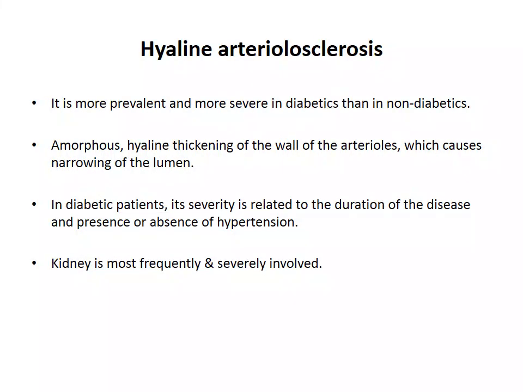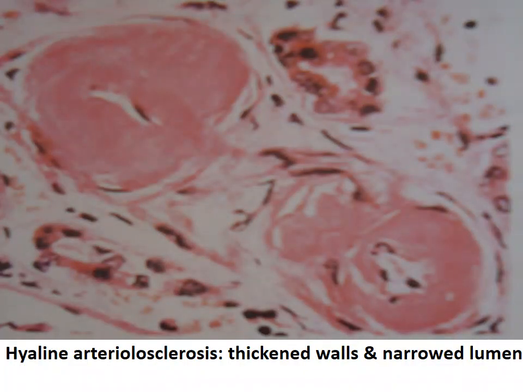So next, moving on to hyaline arteriosclerosis. It is most prevalent and more severe in diabetics than in non-diabetics. There will be amorphous hyaline thickening of the wall of the arterioles, which causes narrowing of the lumen. In diabetic patients, the severity is related to the duration of the disease and also the presence or absence of hypertension. The kidney is most frequently and severely involved by this hyaline arteriosclerosis. This is the microscopic image showing hyaline arteriosclerosis. You can see the vessel wall, which is thickened, and the lumen is narrowed.